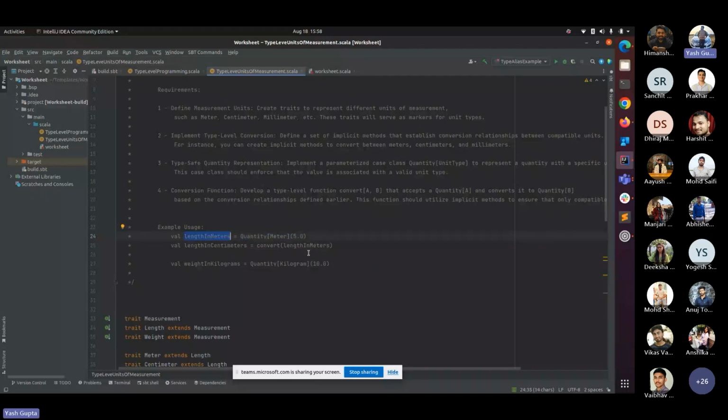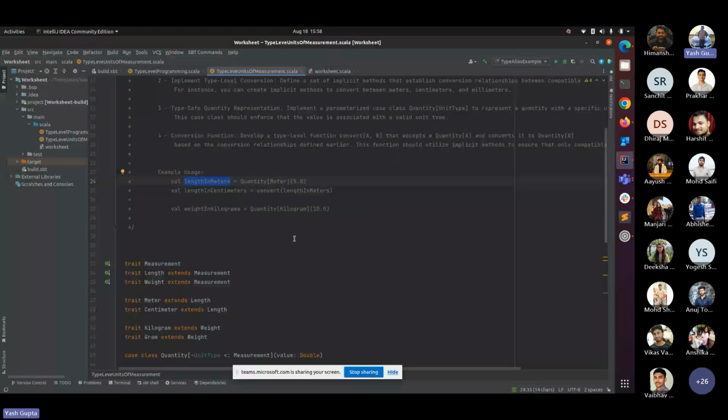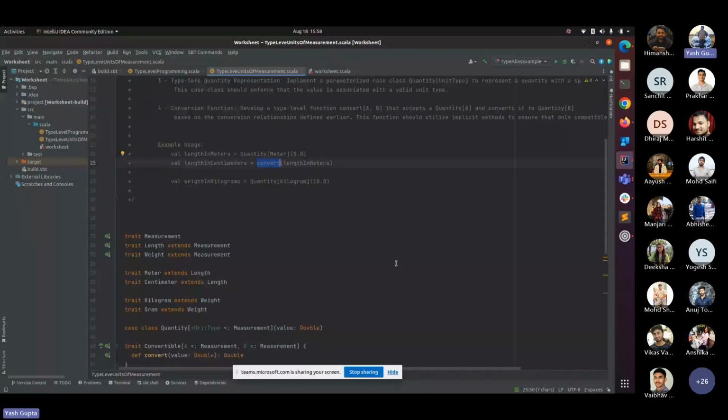Now I want to convert it into centimeters, right? I have a convert method which can be used as a global method. Well, I'm not saying that correctly. Just say that it's an abstract method of a Convertible trait, and we will override it according to our need.